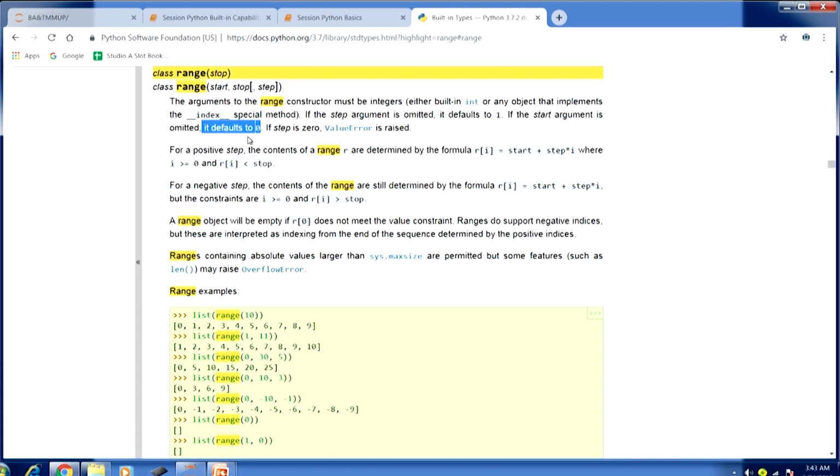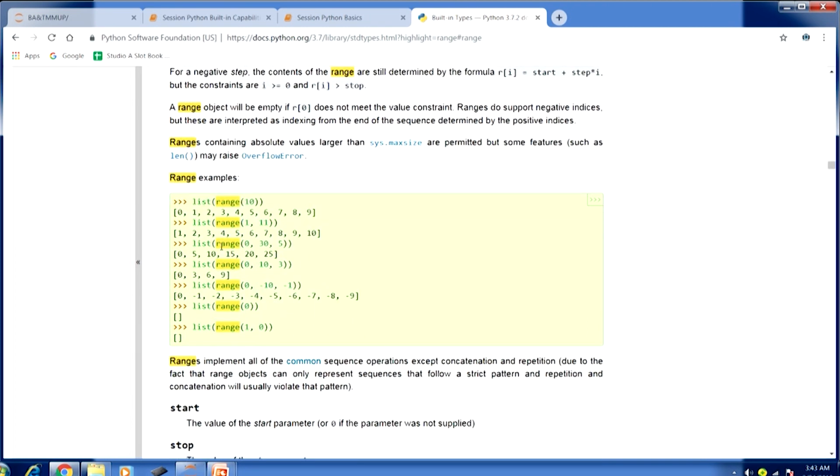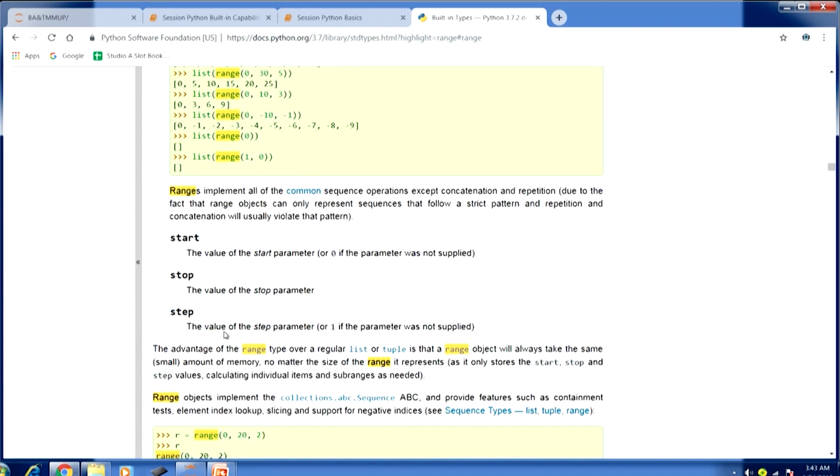You can always go to the appropriate reference, type in that particular word, and find out the details. So, you can see start defaults to 0, and then we have the step argument, right. All these details are here, and a few examples are also given here.